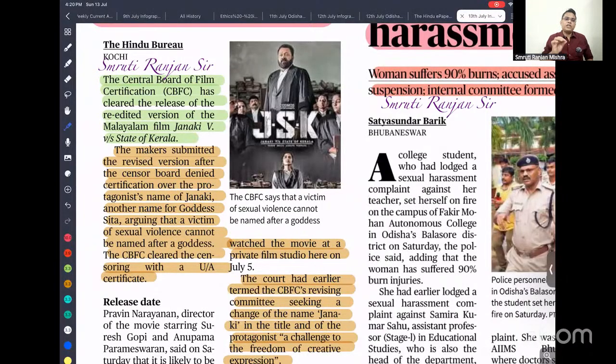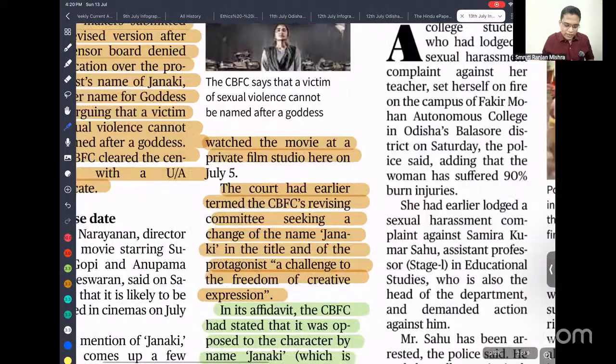Let me explain. In India, you can see that all our names derive from either some god's name or some goddess's name, some important sentiment. If tomorrow any movie is released with a person involved in criminal activity, and some section of society says you cannot release this movie because it is hurting our sentiment, then we are not able to produce a single movie. That is what even the court has said.